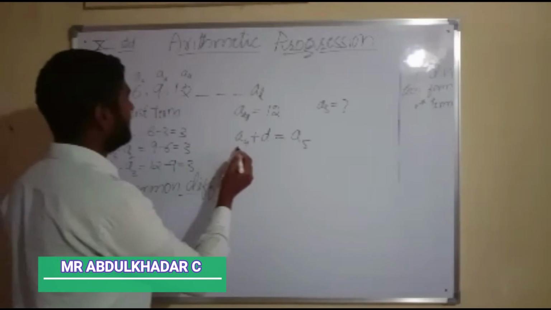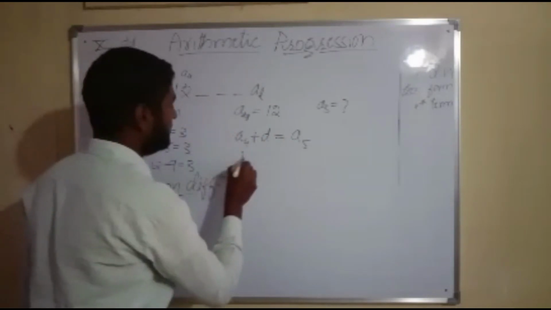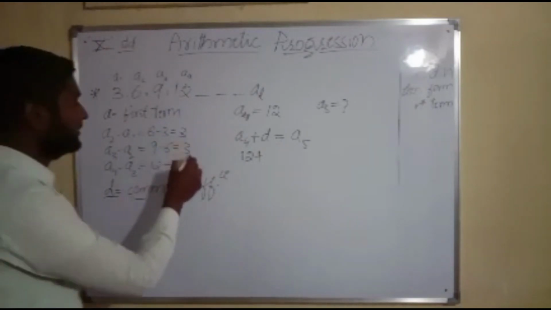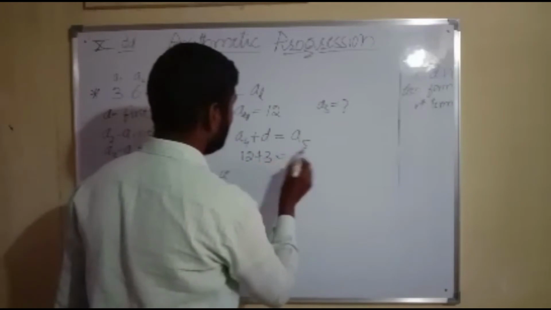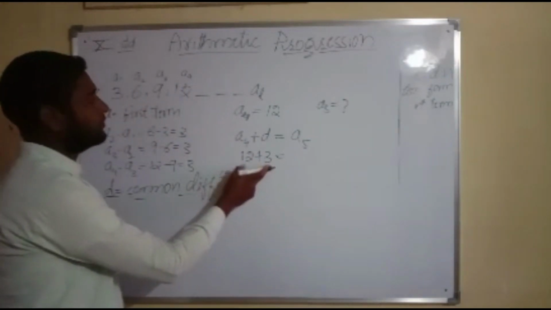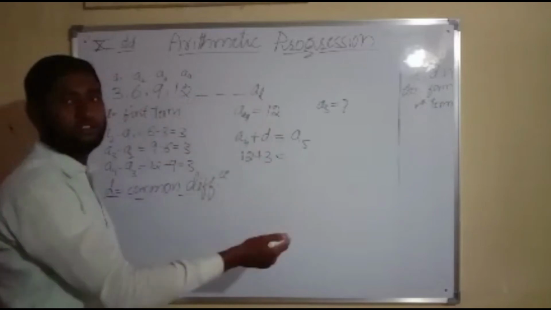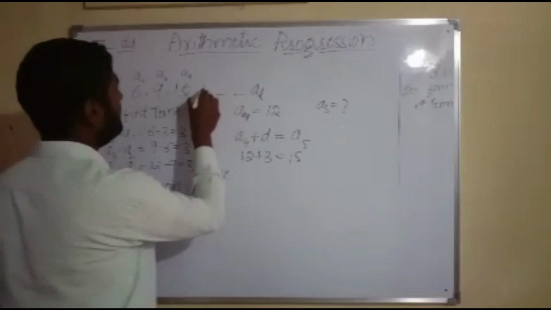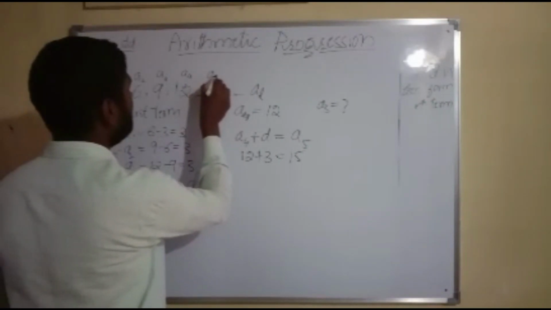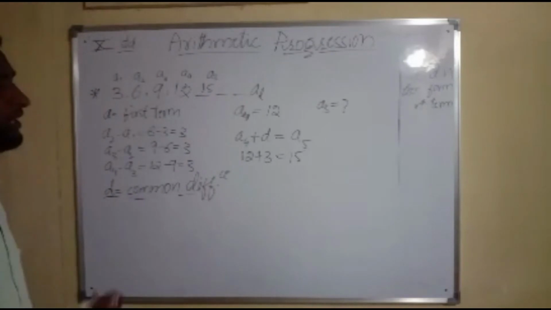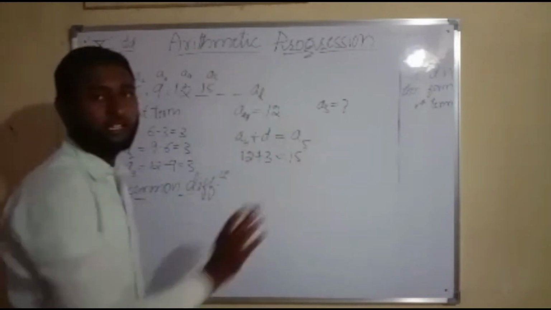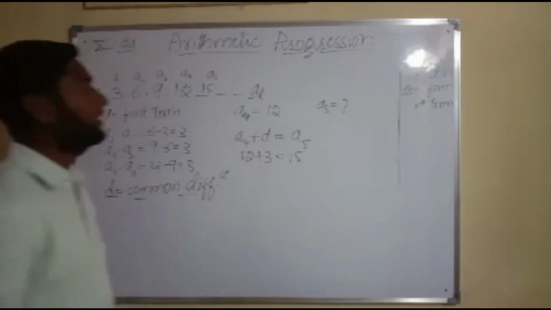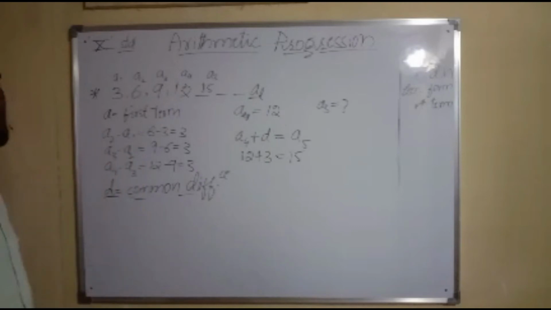We know A4 is 12, plus we know D. What is D here? 3. If I add the common difference to the previous term, I get the next or succeeding term. 12 plus 3 is 15. I can write 15 as the fifth term. Again, if you want to get the 6th or 7th, like that. AL indicates the last term of the AP.